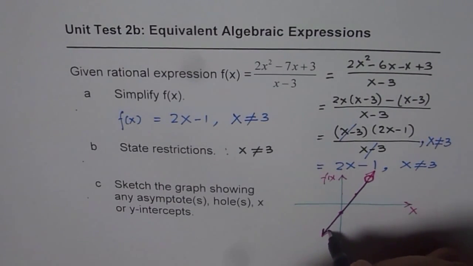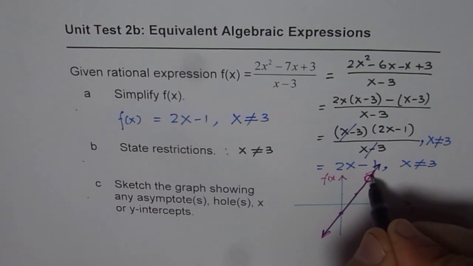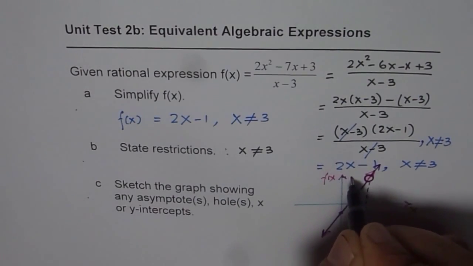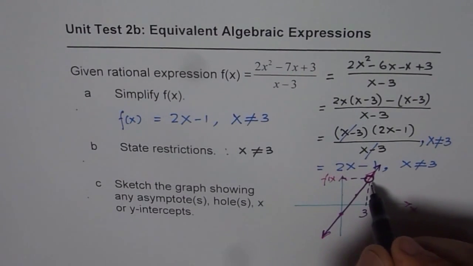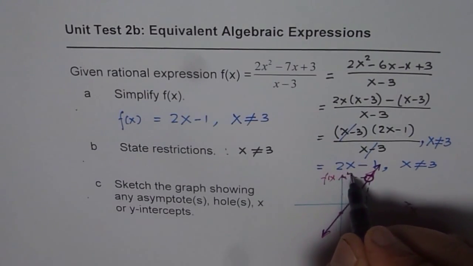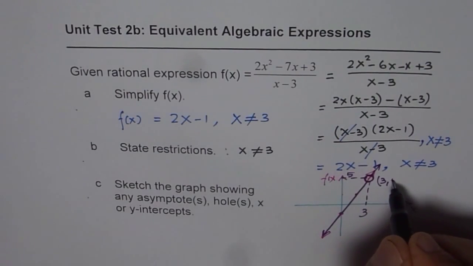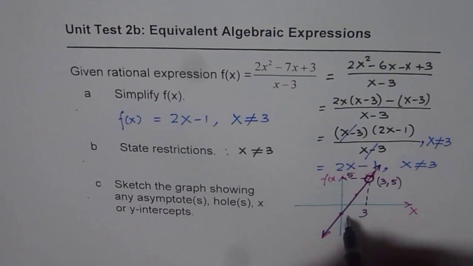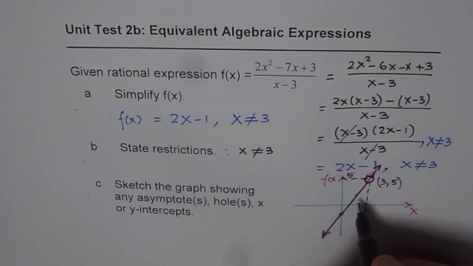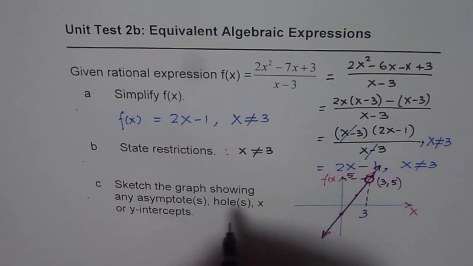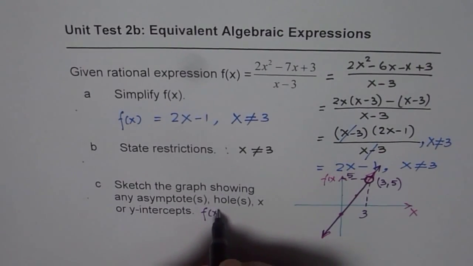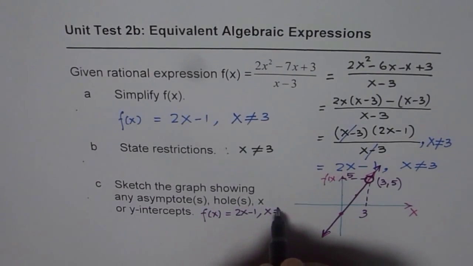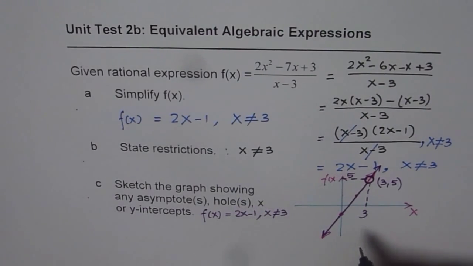So your rational function actually is like this. Do you see that? It is kind of important to show the hole very clearly. So that is the hole, and the location of the hole is at x equals 3, and f of x will be at this point 5, right? So we can say hole is at (3, 5), correct? So you have to clearly show that hole, right? So you have x and y intercepts. Y-intercept is minus 1. So we are trying to sketch the function f of x equals 2x minus 1, where x is not equal to 3. So this is the point where it has a hole.